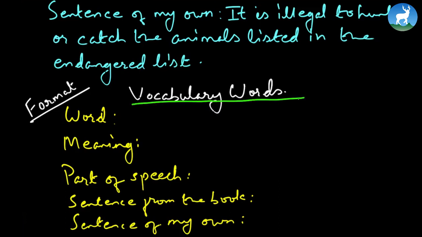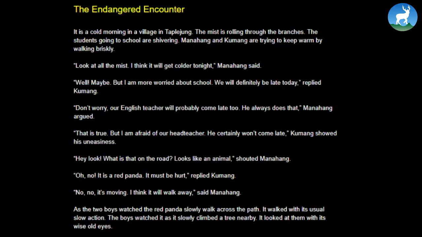And remember, every time you read a passage, it does not necessarily have to be from a book. Whether you read a newspaper or any magazine, whenever you come across words whose meaning you do not understand, you should be making vocabulary words. That will help you remarkably to have a better grasp over the vocabulary words, and also how to use them in your writing. So let's begin the passage.